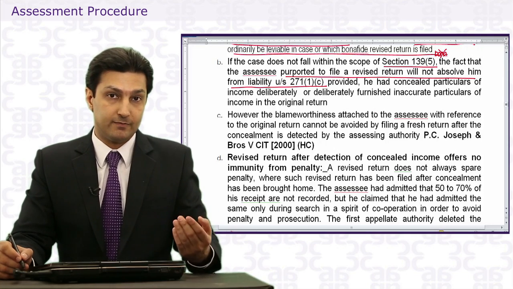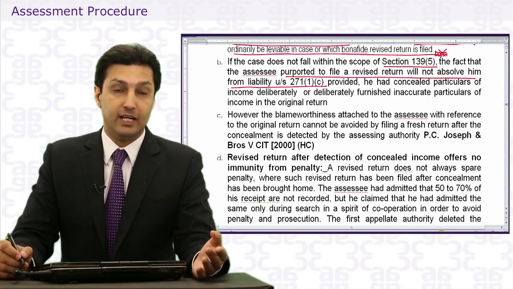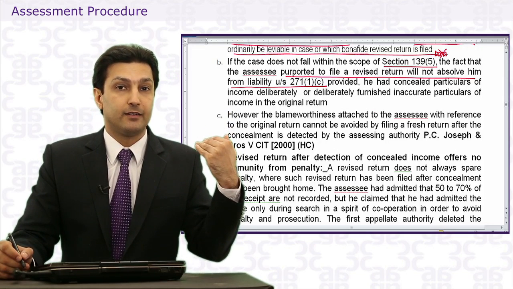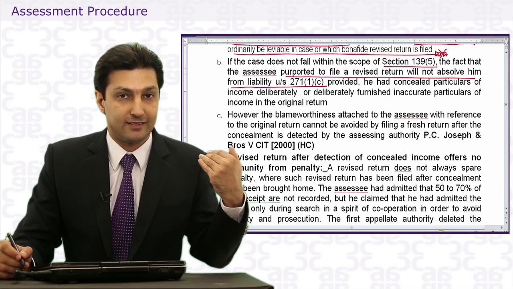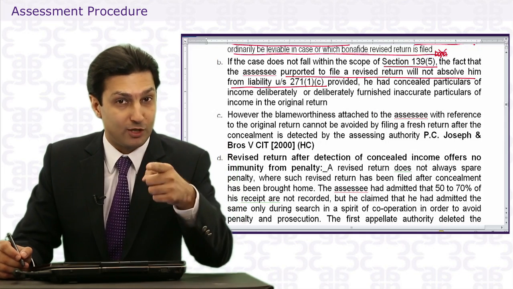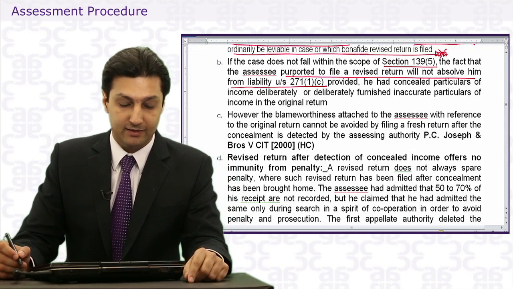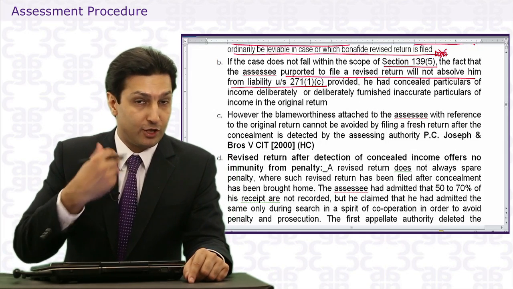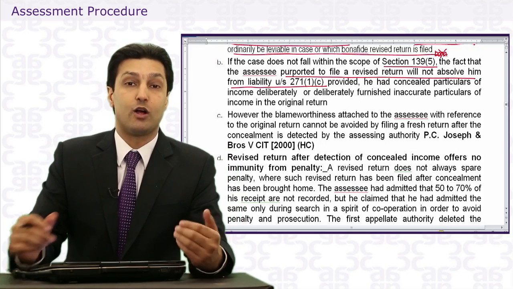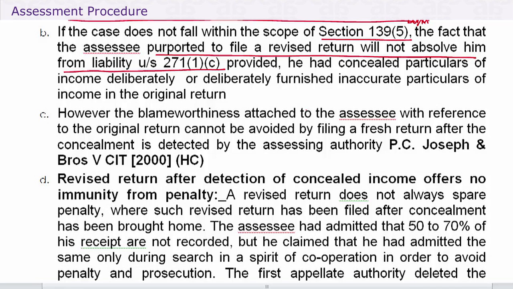The assessee says, I am disclosing my income. Even if earlier I had wrongly shown it less, I should not be levied penalty because I am disclosing it voluntarily. The judgment says, just because you are showing it voluntarily will not absolve you of the penalty for concealment. He had concealed particulars of income deliberately or deliberately furnished inaccurate particulars. I repeat again, who's going to prove? It's the discussion between the AO, the assessee in front of the judge.